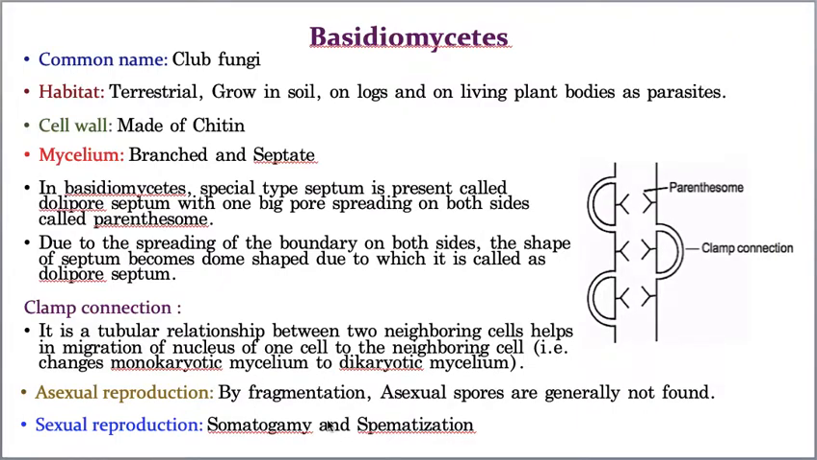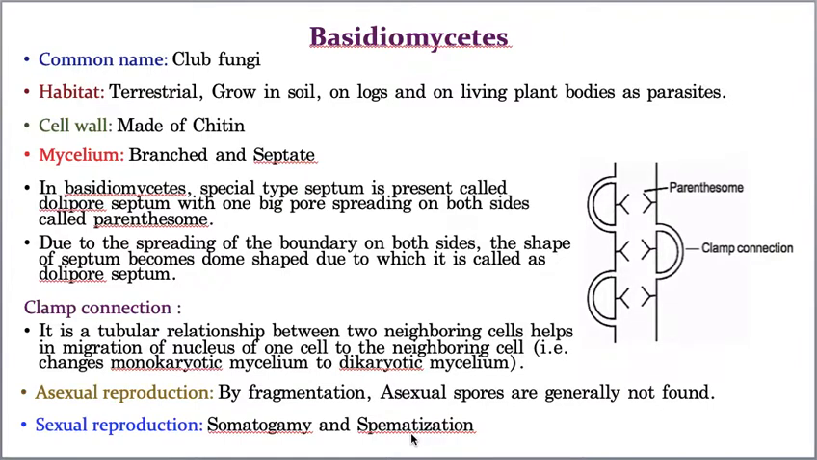Fragmentation means the body of the fungus, the mycelium, breaks into small pieces, and each small fragment develops into an individual mycelium, that means an individual fungus. That process is called fragmentation, whereas spore production is absent. So the third important point in Basidiomycetes: first, the presence of the Dolipore septum; second, the presence of the clamp connection; and third, there is no spore production in asexual reproduction.